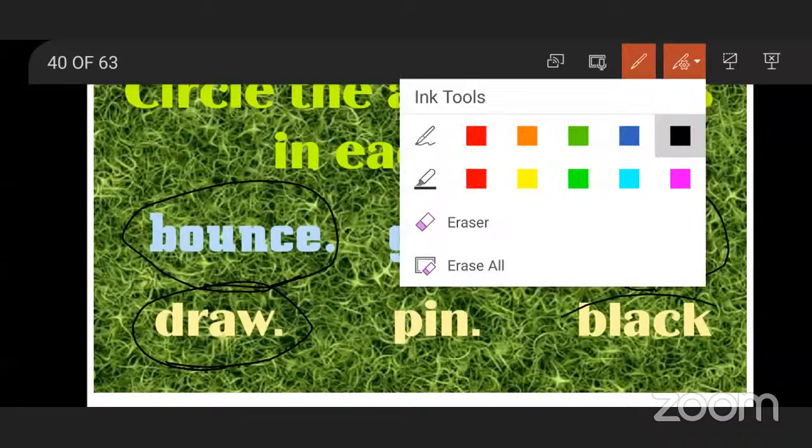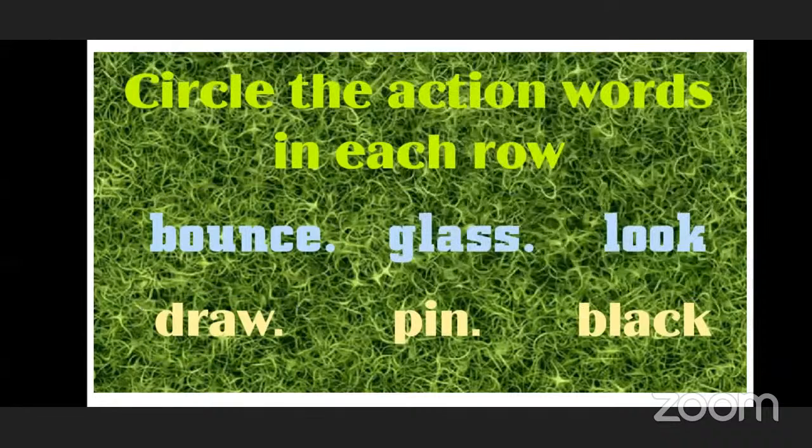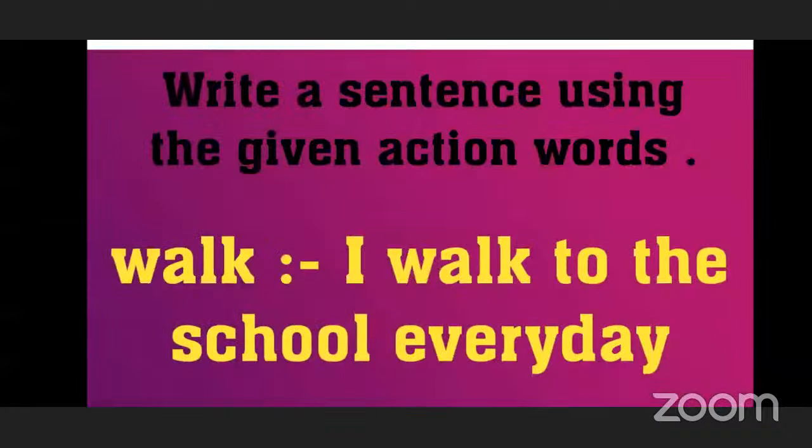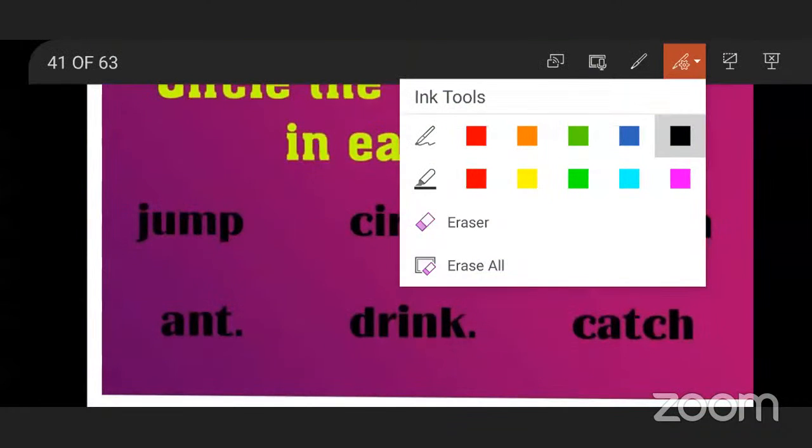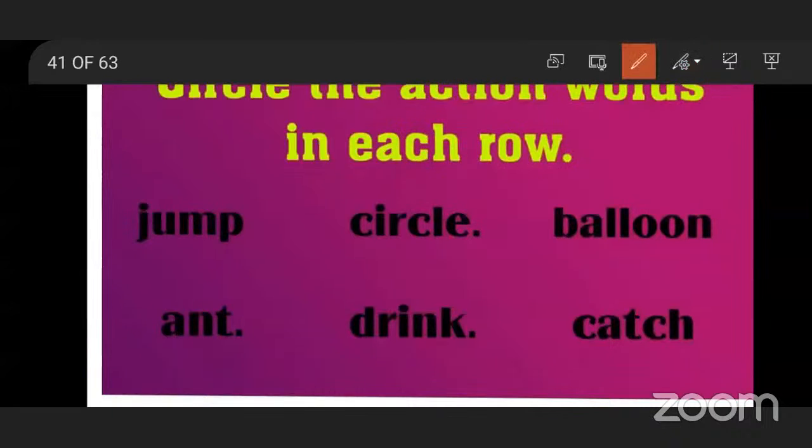Now next slide. Circle the action words in each row. Again, you have to identify and circle the action words. Now, jump. Jumping is the action, so circle it. Circle is not the action. It is the name of a geometrical shape. Then balloon.